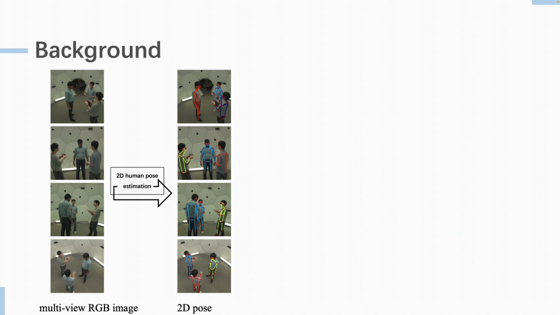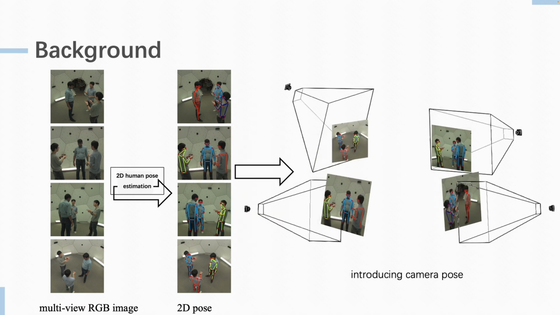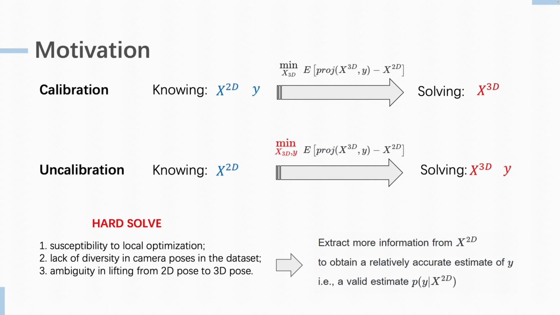Multiview methods begin by estimating 2D human body poses from each viewpoint and then, using camera poses, establish connections between these views in 3D space, ultimately solving for the 3D human pose by considering geometric constraints across various perspectives. However, existing multiview methods are constrained by the requirement for calibrated camera poses, limiting their adaptability. Our goal is to eliminate the need for known camera poses in 3D human pose estimation, thereby enabling the widespread